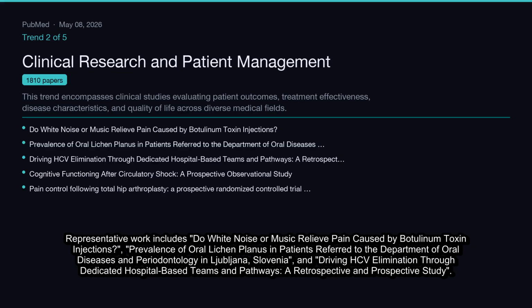Representative work includes Do white noise or music relieve pain caused by botulinum toxin injections? Prevalence of oral lichen planus in patients referred to the Department of Oral Diseases and Periodontology in Ljubljana, Slovenia, and driving HCV elimination through dedicated hospital-based teams and pathways. A retrospective and prospective study.